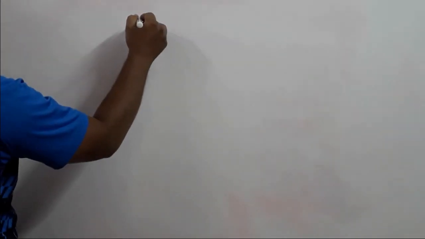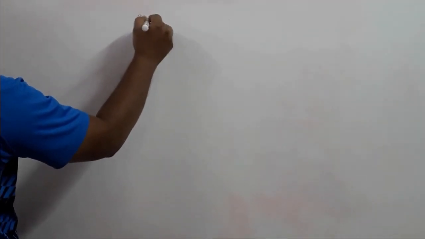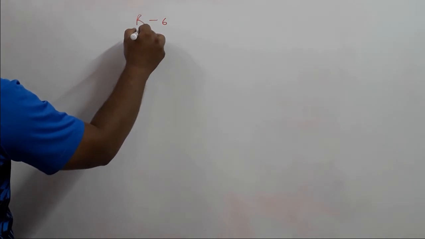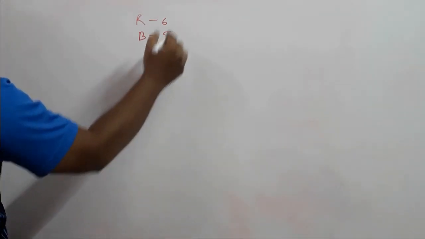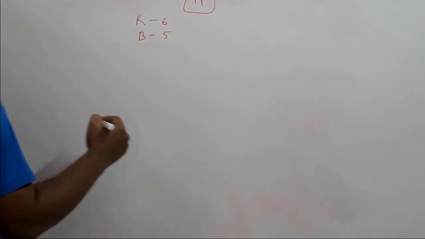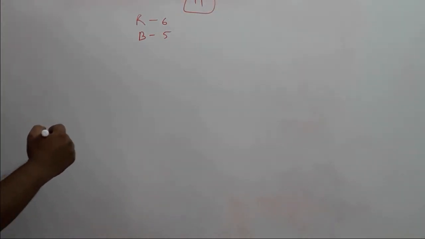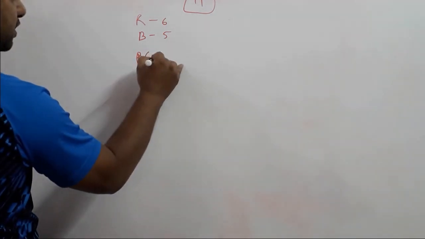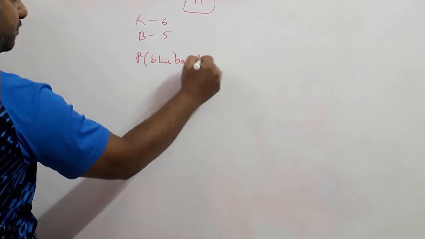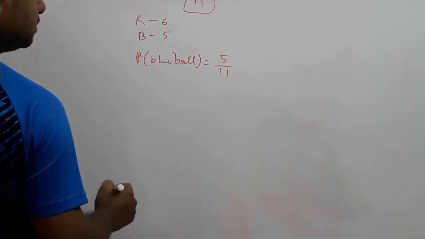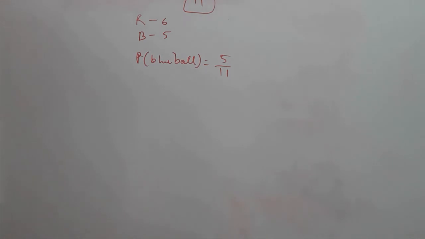Our next question, a bag contains 6 red and 5 blue balls. One ball is drawn at random from the bag. Find the probability that the ball drawn is blue. So we have 6 red and 5 blue balls. That means the bag has a total of 11 balls. So the probability of getting a blue ball will be 5 upon 11, because there are a total of 11 balls and we need blue balls, and there are a total of 5 of them.